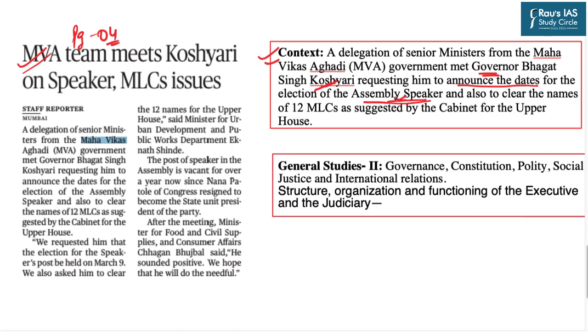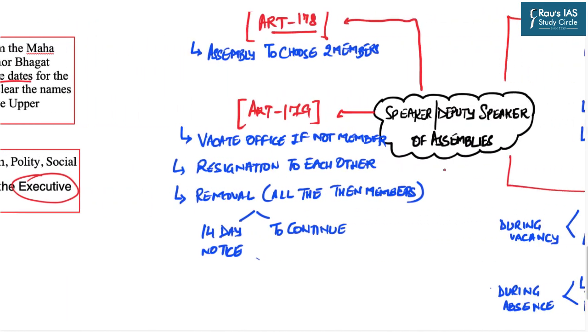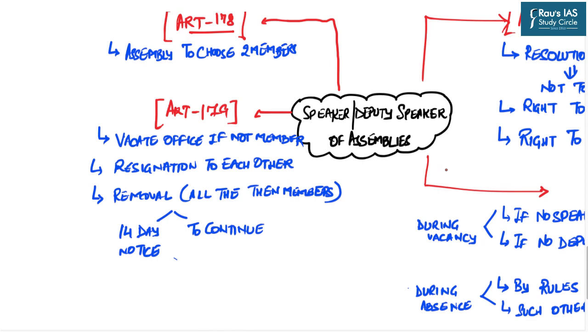So in this regard, we should be aware of all the constitutional provisions which deal with the appointment and removal of the Speaker as well as the Deputy Speaker of the legislative assemblies. As far as the UPSC syllabus is concerned, this topic falls directly under General Studies Paper 2, in the section of the Constitution and the micro section of the structure, organization and functioning of the executive. So we shall take our discussion forward and look at multiple provisions of the Indian Constitution, article by article, detailing the appointment, removal and some of the powers of the Speaker as well as the Deputy Speaker of the assemblies.